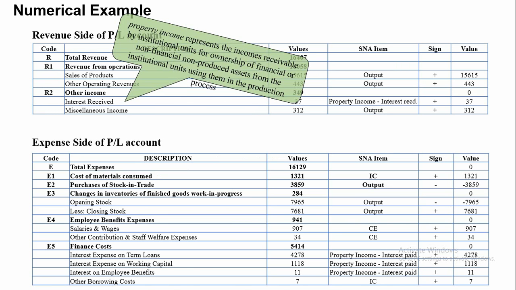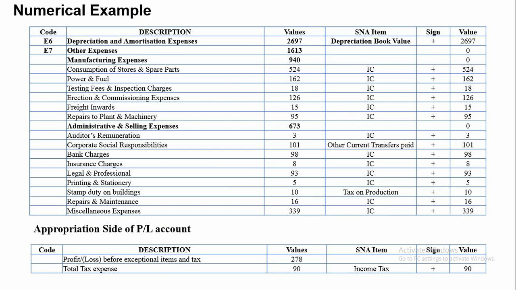Following the similar definition, almost all the items except other borrowing cost under finance cost on the expenditure side are mapped with SNA variable property income interest paid, and other borrowing cost is mapped with intermediate consumption. The other expenditure side items are mapped with intermediate consumption, compensation to employee, and depreciation book value.